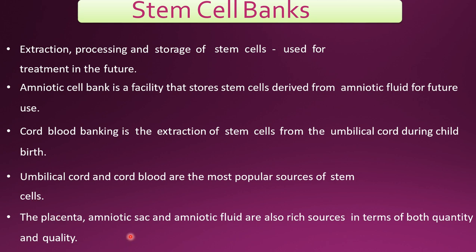The placenta, amniotic sac, and amniotic fluid are all rich sources in terms of both quantity and quality. So we have studied how stem cells are useful for treatment of various diseases in our body. These stem cells in the human body may be adult stem cells. If taken from the embryo, they are called embryonic stem cells, and they can be extracted, preserved, and used for treatment of various diseases.